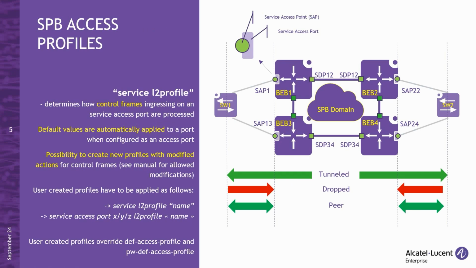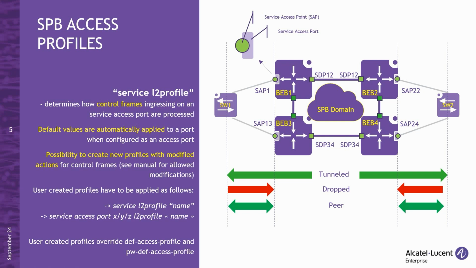When configuring a port as a service access port, an L2 profile is automatically applied to that port. This profile determines how control frames such as STP, LACP, 802.1x, and others ingressing the SAP are processed. As shown in this slide, there are three options for processing these control frames. Dropping the control frames coming from the switch or customer premises equipment, CPE, are dropped.